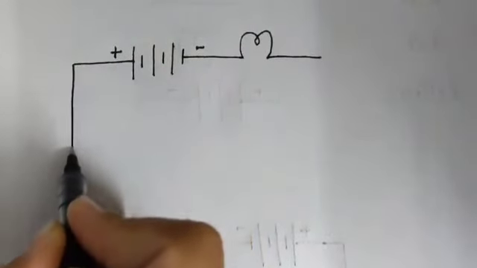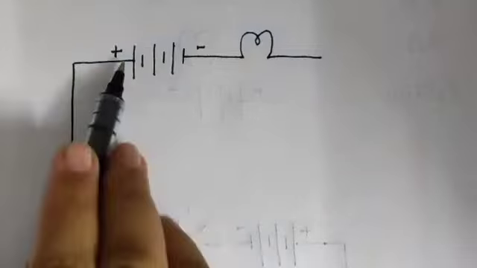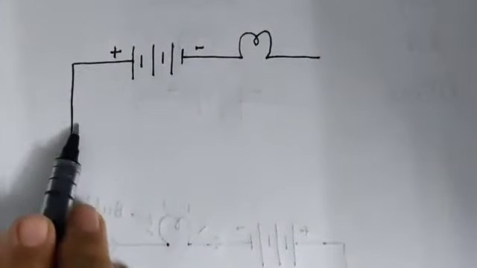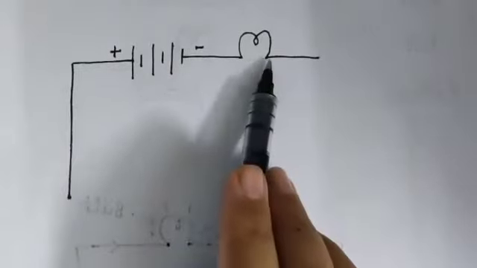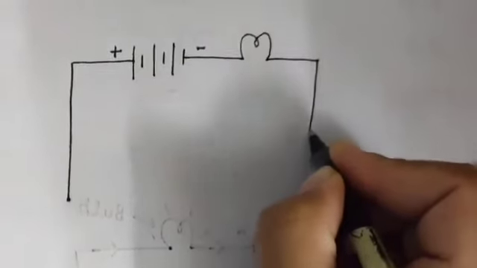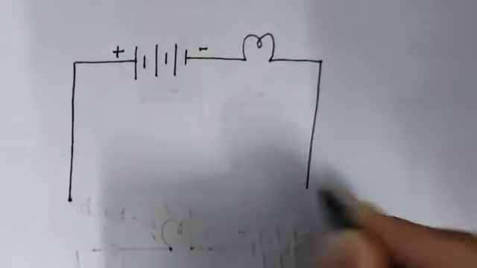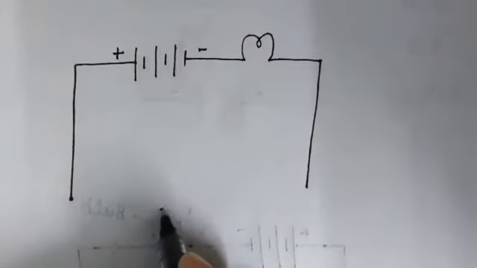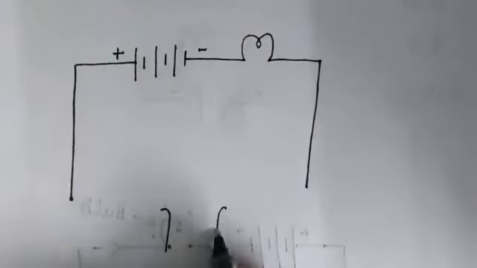This straight line shows a wire. Similarly, connect the other end of the bulb with another wire, like this.